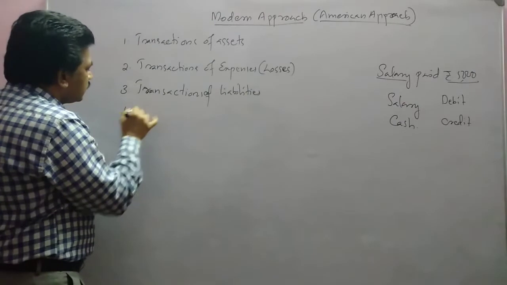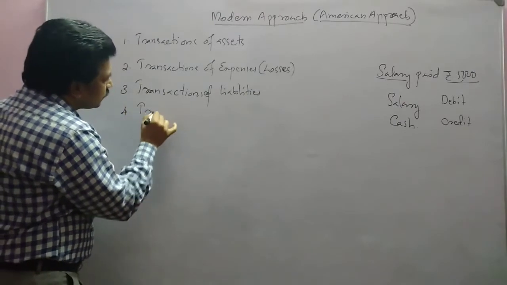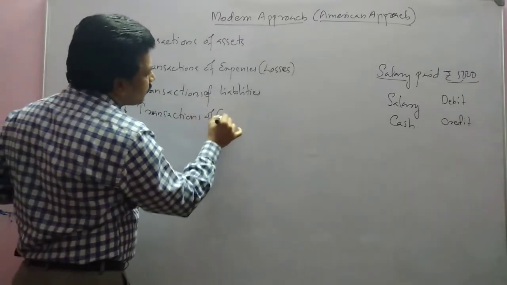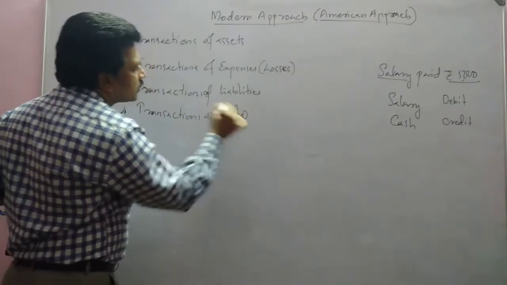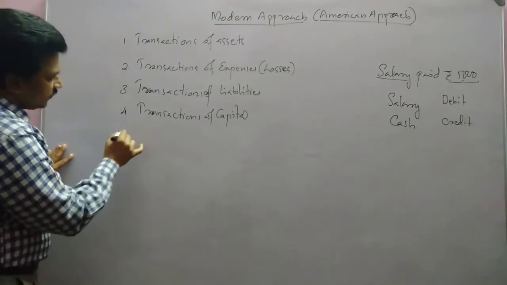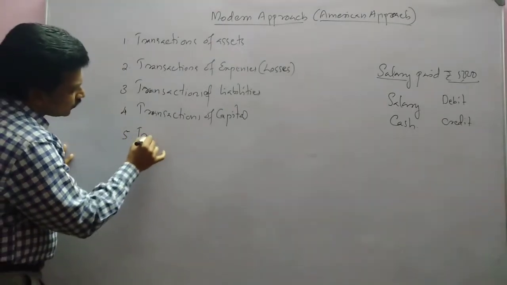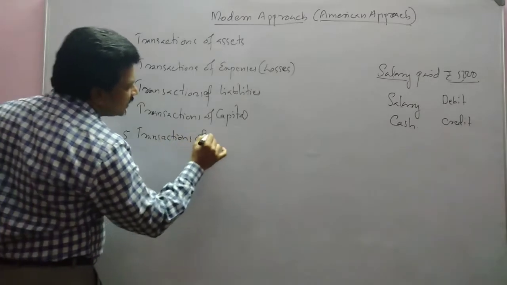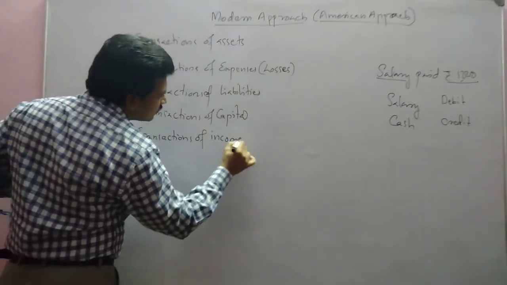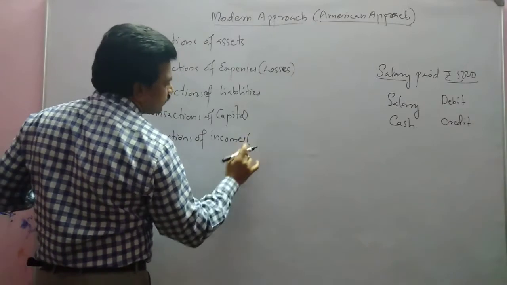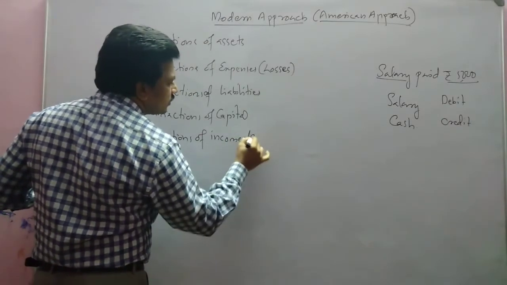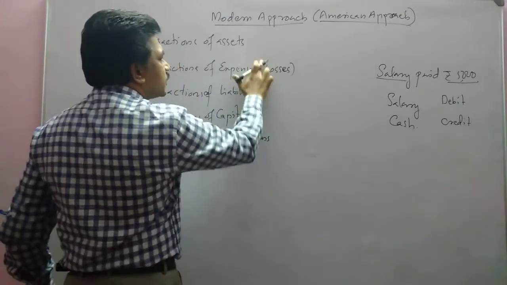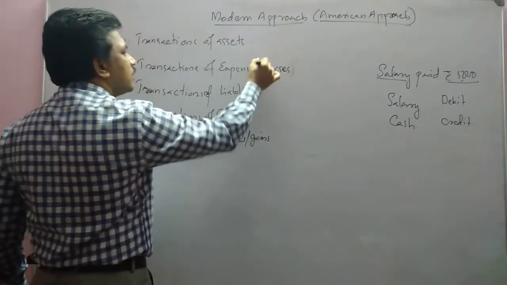Then the fourth one, transactions of capital. Then the fifth one, transactions of incomes or gains. Both will come. Here also, expenses or losses.